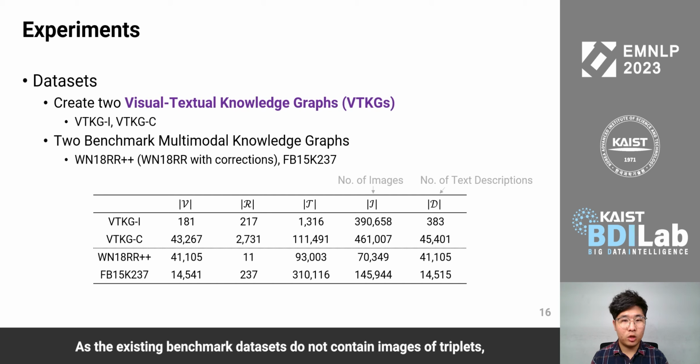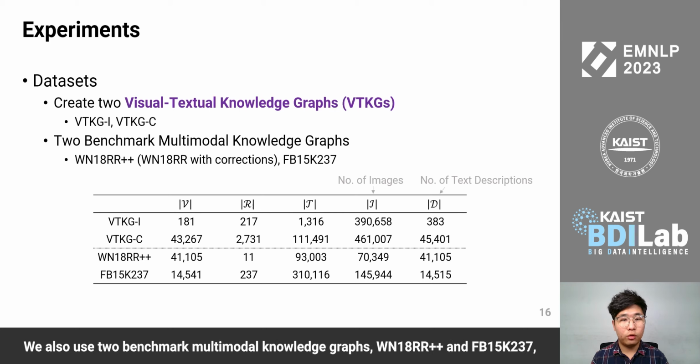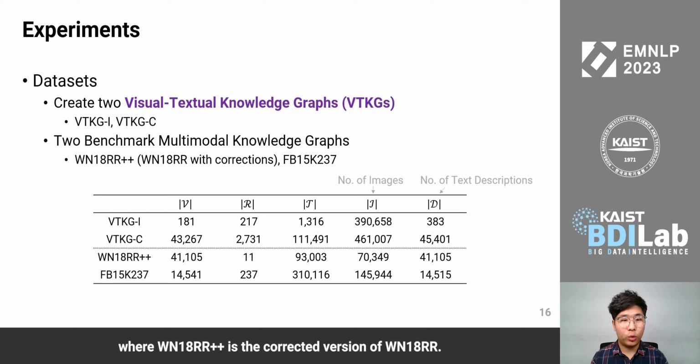As the existing benchmark datasets do not contain images of triplets, we create two visual textual knowledge graphs, VTKGI and VTKGC, that contain images of triplets and entities along with text descriptions. We also use two benchmark multimodal knowledge graphs, WordNet 18RR++ and FB15K237, where WordNet 18RR++ is the corrected version of WordNet 18RR.